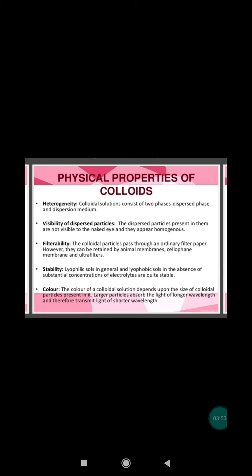Colloidal solutions pass as such through ordinary filters. Therefore, colloidal particles cannot be separated from the dispersion medium by simple filtration. But by using ultrafilters, the dispersed phase and dispersion medium can be separated.